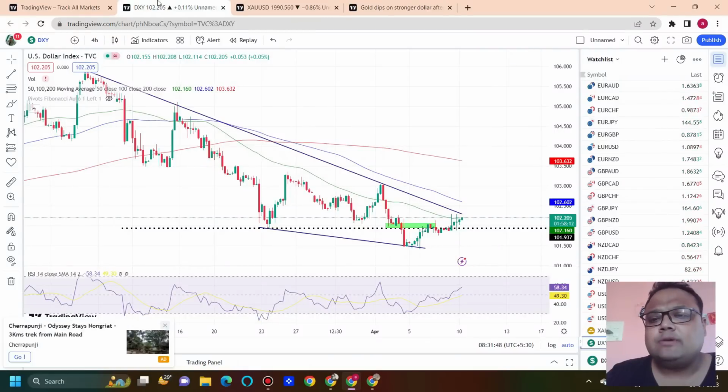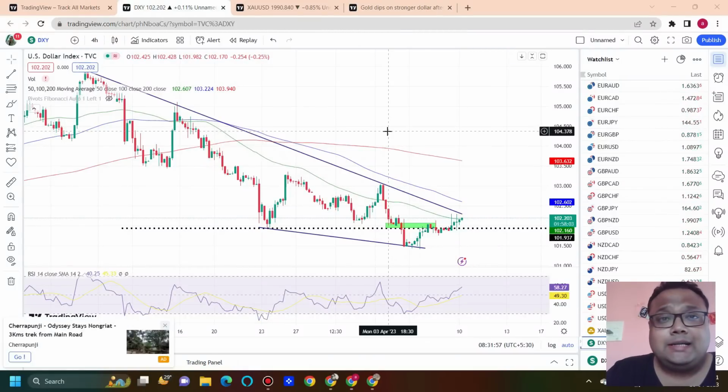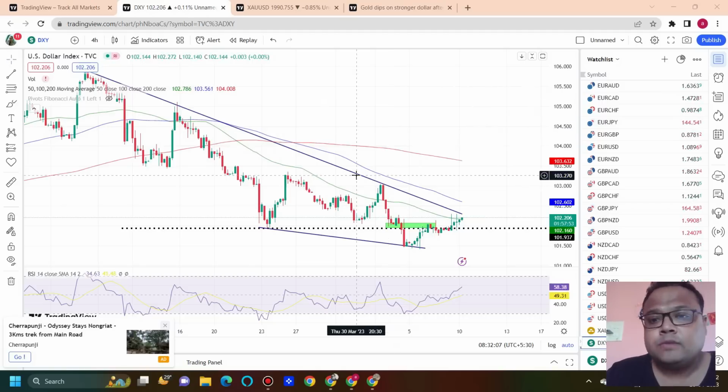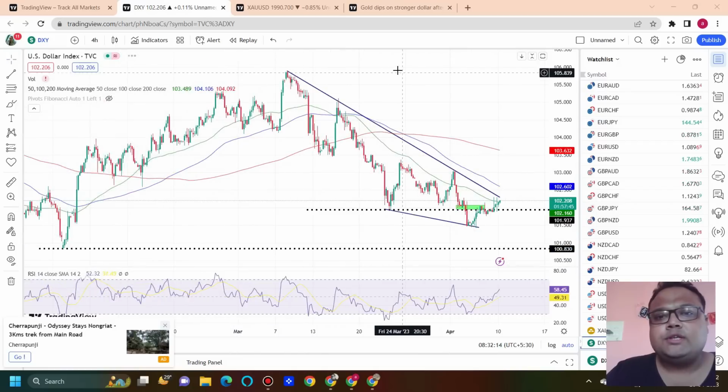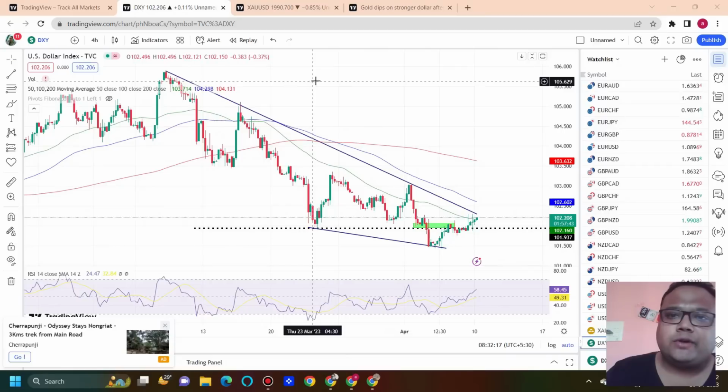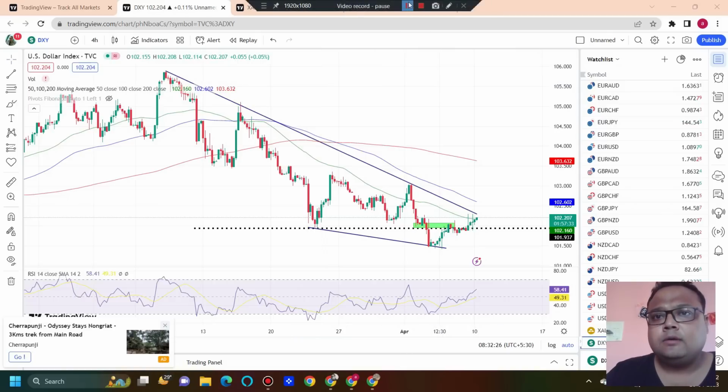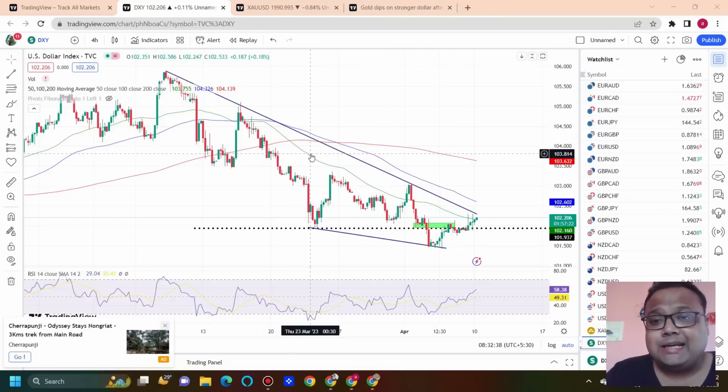If you look at the chart of DXY, you can see that DXY after the market opening has not shown any strong move, but gold is showing big moves only because gold did not get the opportunity to react after the news. But still, our analysis on DXY from Saturday is still very much intact, because we spotted a falling wedge pattern on the chart of DXY, and there is still a possibility that in the coming week DXY will show further recovery.